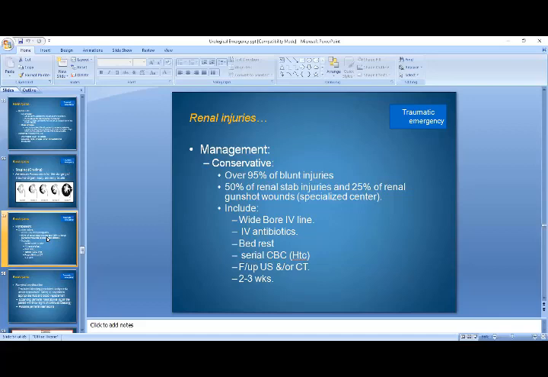The conservative management usually includes wide bore IV line, IV antibiotics, bed rest, and serial CBCs to look at the hematocrit, because if the hemoglobin is low, the hematocrit will rise.